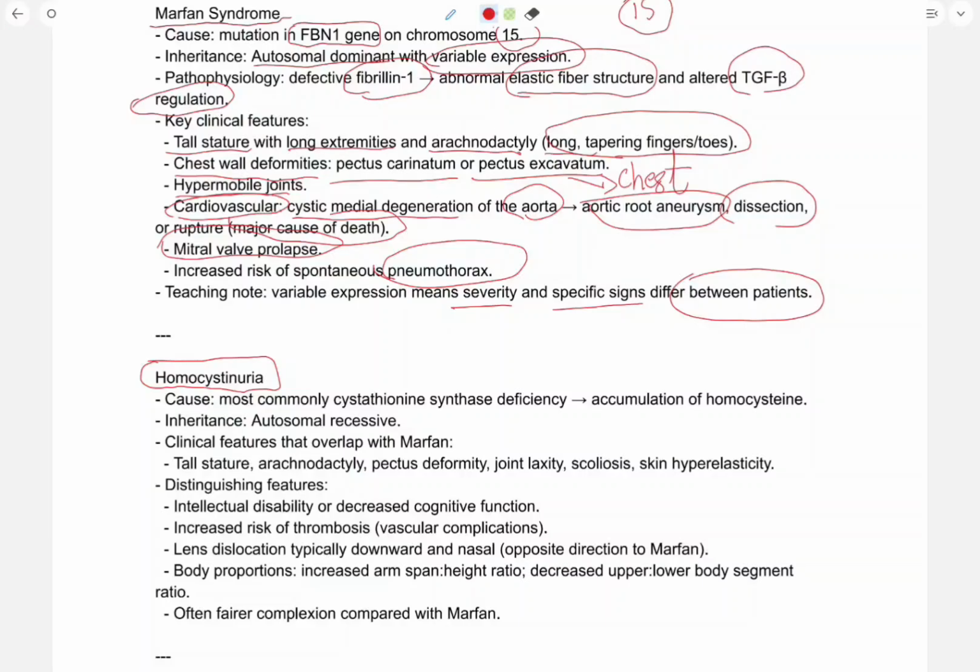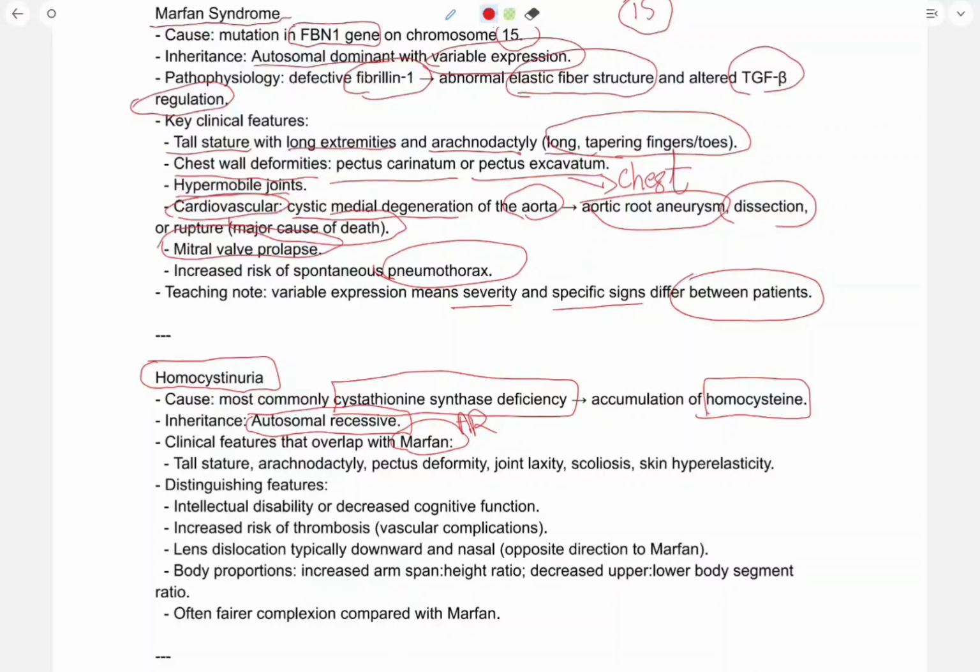Homocystinuria. Homocystinuria is most commonly caused by cystathionine synthase deficiency, which leads to accumulation of homocysteine. Its inheritance is autosomal recessive.